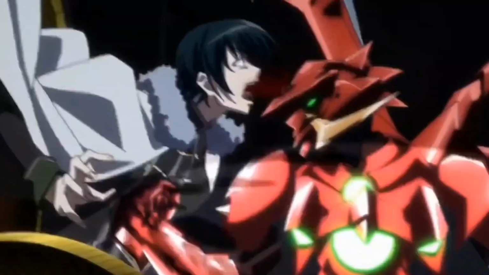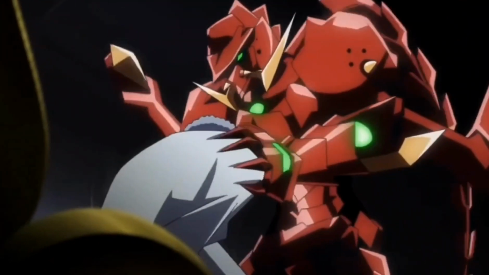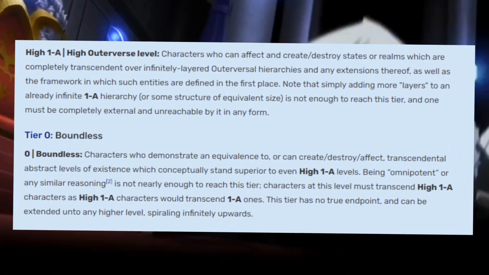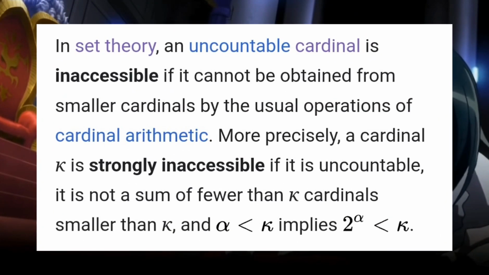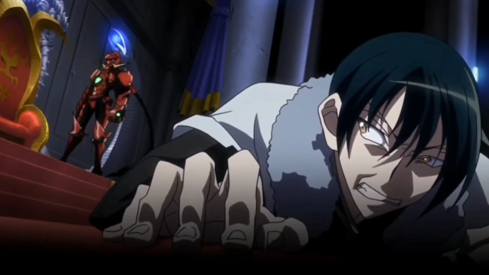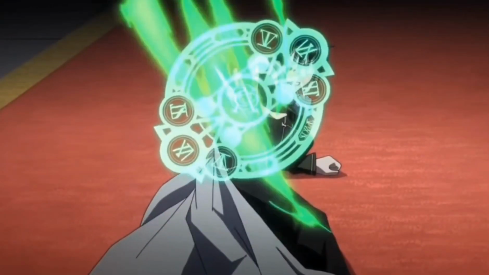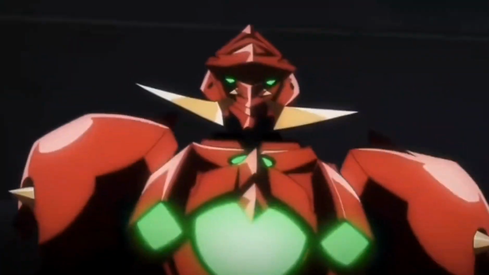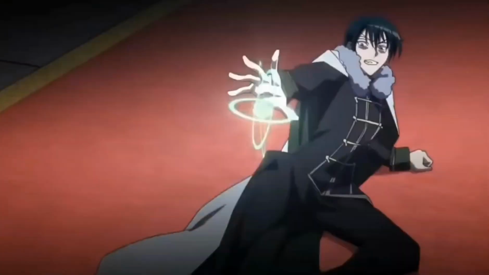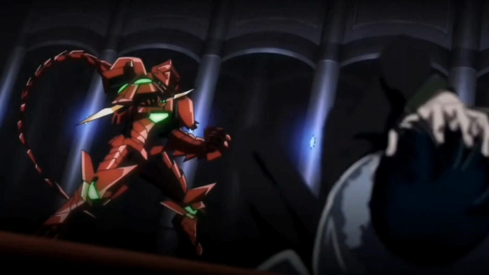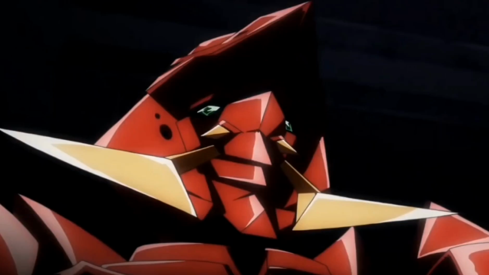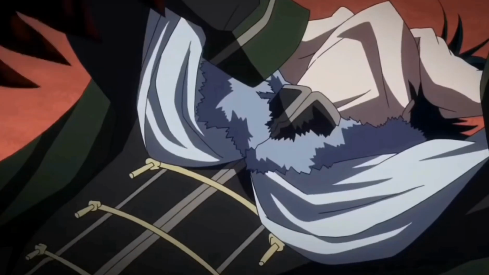And the way inaccessible or High Outer works, it's defined as using an inaccessible cardinal. An uncountable cardinal is inaccessible if it can't be reached by other alephs through cardinal arithmetic. So basically, no matter how many alephs you stack onto itself, right, it will never actually reach the inaccessible cardinal. It's just completely beyond it. That's what High Outer is. It's just basically external and unreachable by outerversal and general alephs. So think of that infinite layer hierarchy as alephs.